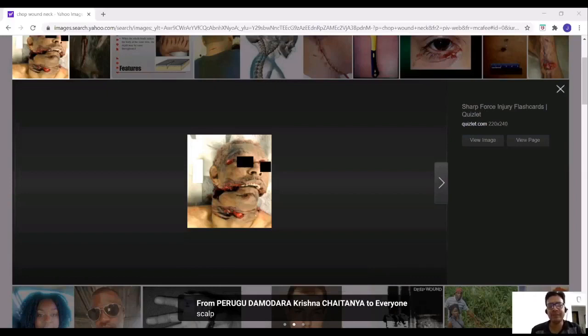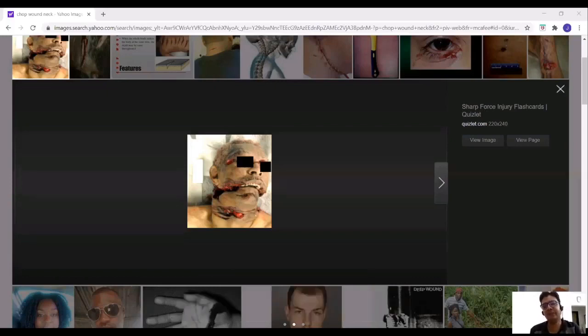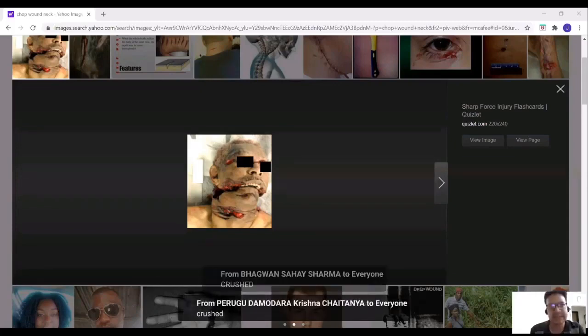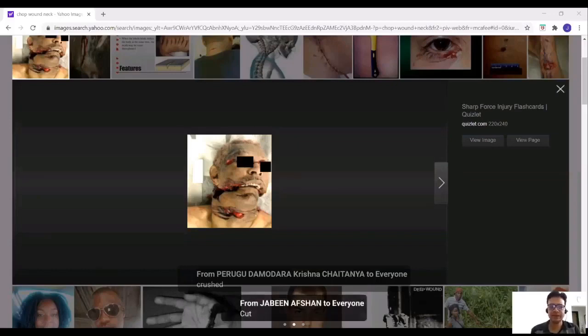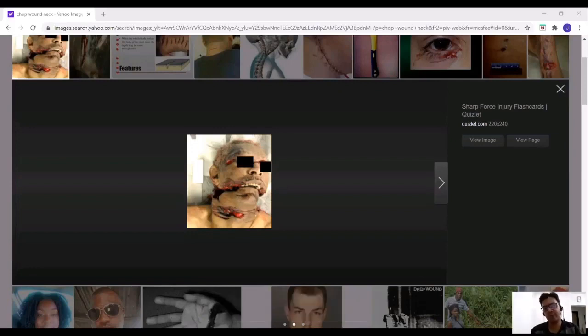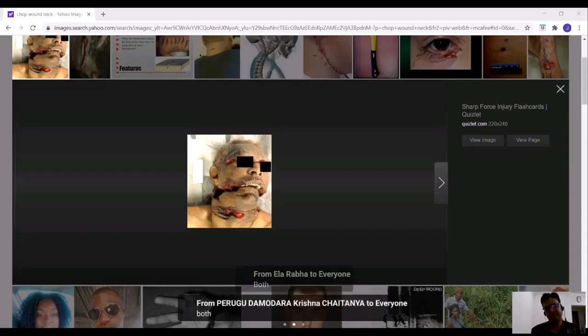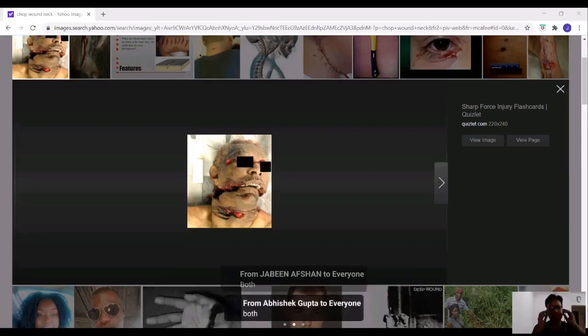How would you confirm lacerated wound? By cut hair follicle or by crushed hair follicle? Yes, the answer is crushed hair follicle. Very good. In chop wound, you will find cut hair follicle, crushed hair follicle, or both? What will be the answer in chop wound? Both. It is caused by an axe. You will find both. Absolutely right.